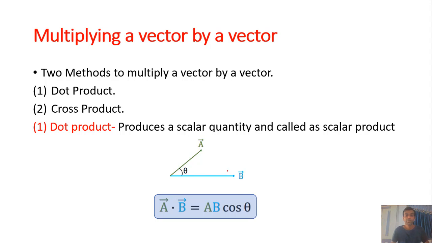Multiplying a vector by a vector. There are two methods to multiply a vector by a vector. The first one is the dot product and the second one is the cross product. Dot product. The output of the dot product is always a scalar product, or a scalar quantity.